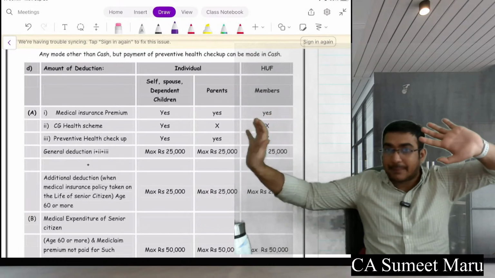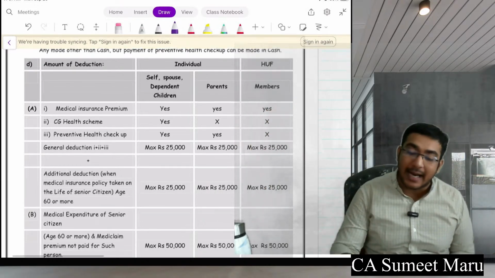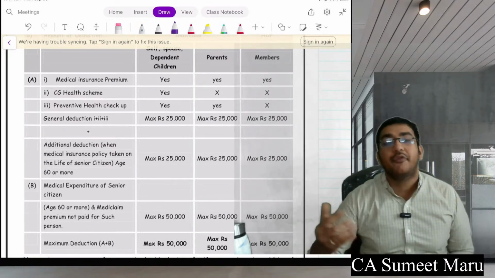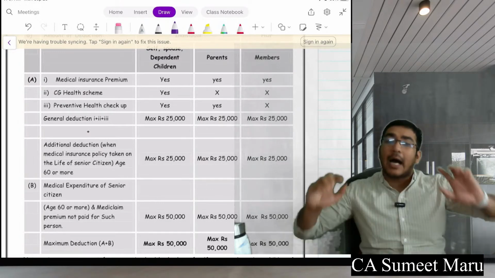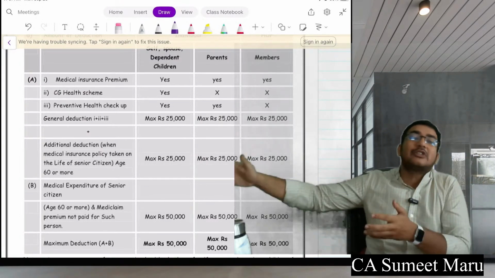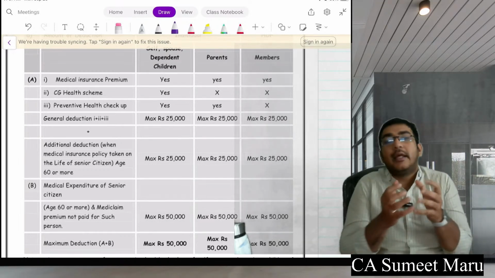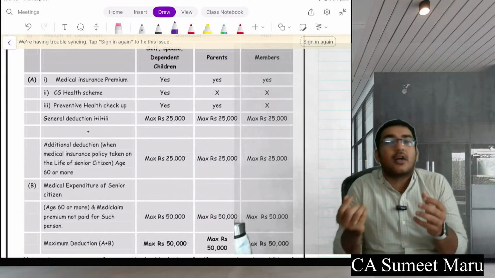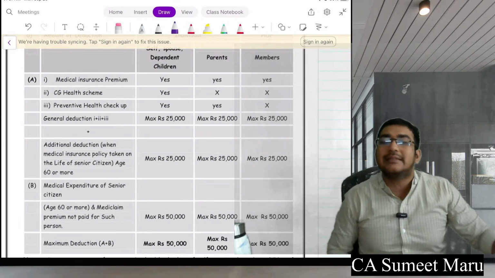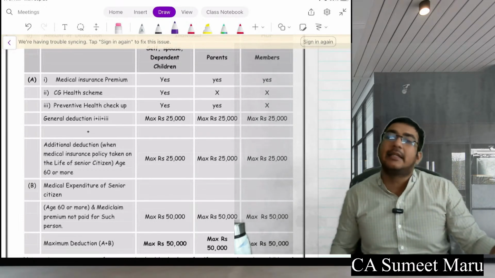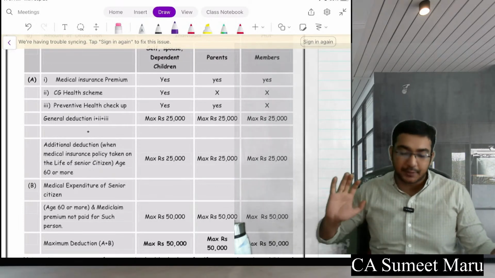Both limits are separate. If you are a senior citizen, the limit will be increased by 25,000. If your parents are also senior citizens, it will be increased by 25,000. So if you are a senior citizen, and parents are also senior citizens, in that case the limit will be 1 lakh. If only parents are senior citizens, you are not a senior citizen, the limit is only 75,000. If neither you are a senior citizen, nor parents are senior citizens, the limit is 50,000 total, 25 each.